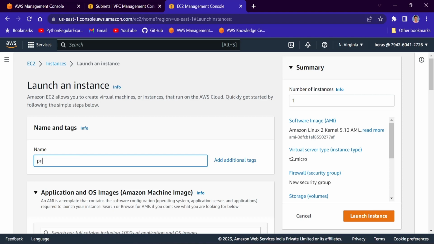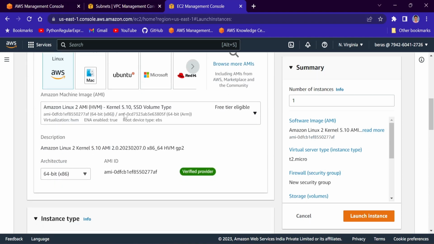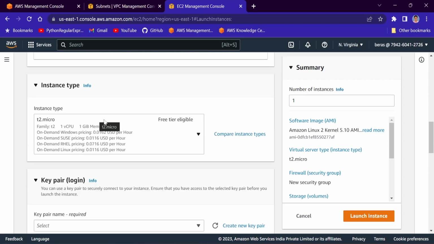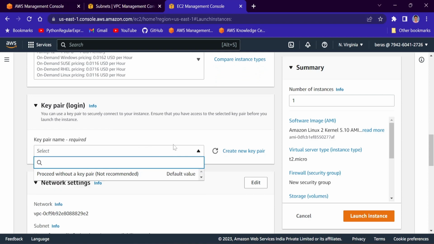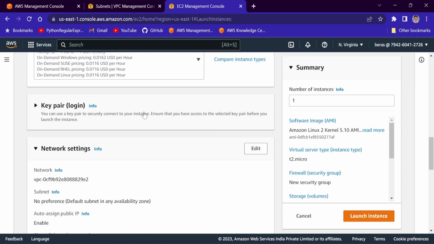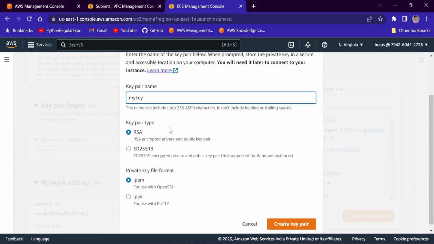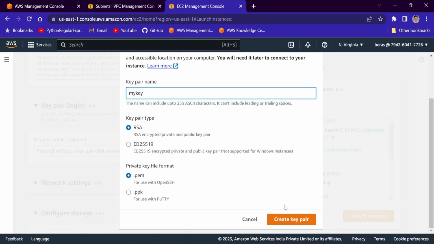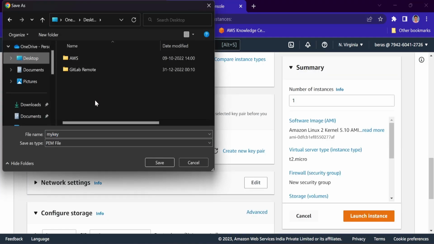Fine. So it will be private EC2, Amazon Linux 2, okay, and instance type t2.micro. And this time I will create a new key pair, right? Create new key pair. I will name this as my key. One .pem file will be generated. I will download that. I will click on create key pair and I will go to desktop and here it will download mikey.pem. Fine.